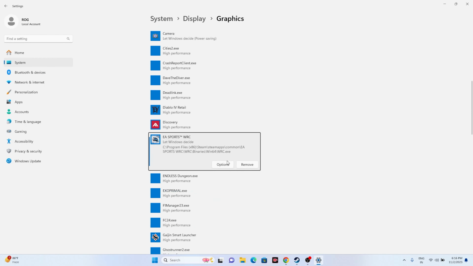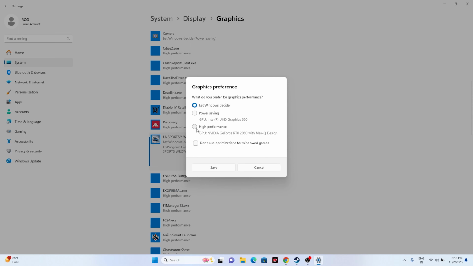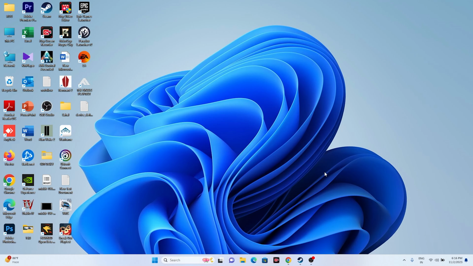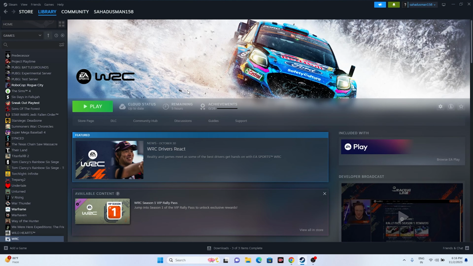So once the game is added, just go to the option, make sure this is high performance, not let Windows decide. Change this to high performance, go for save. Once you save this, just close everything and go back, try launching the game, and that will be working fine. Next one is all about how we have to increase the virtual memory.